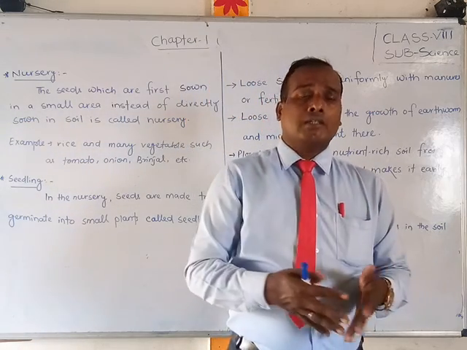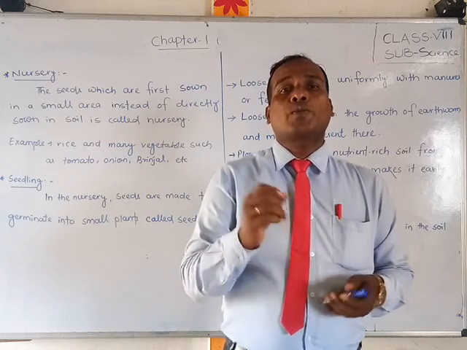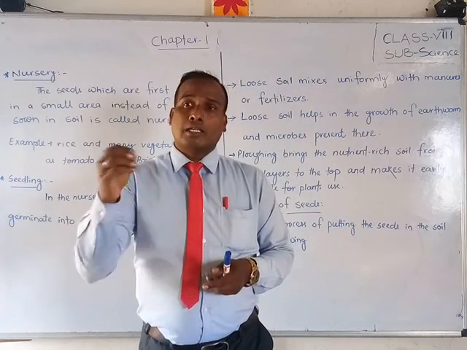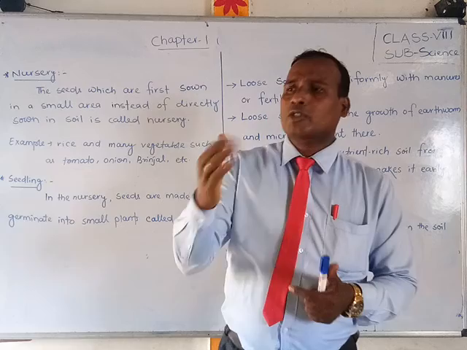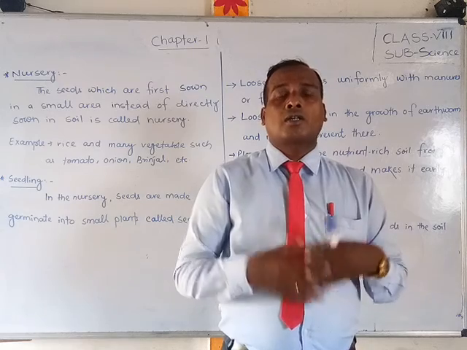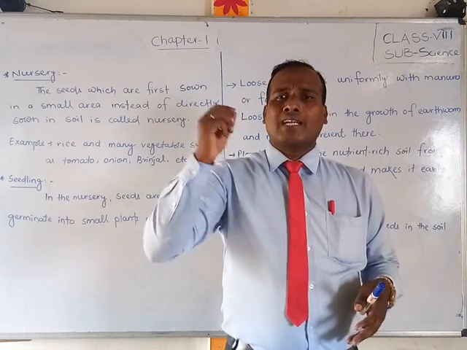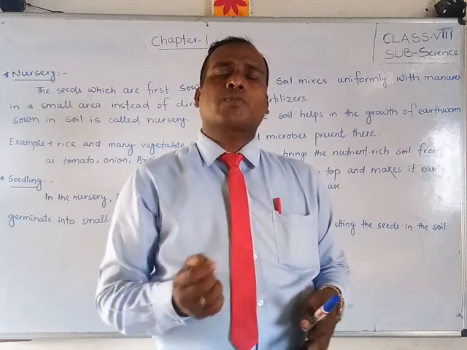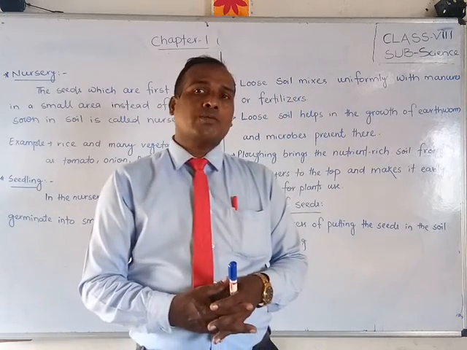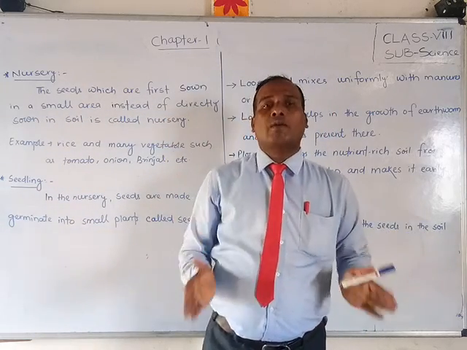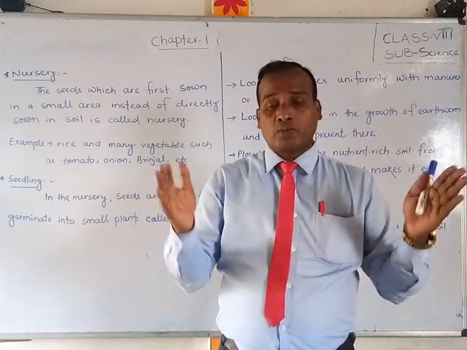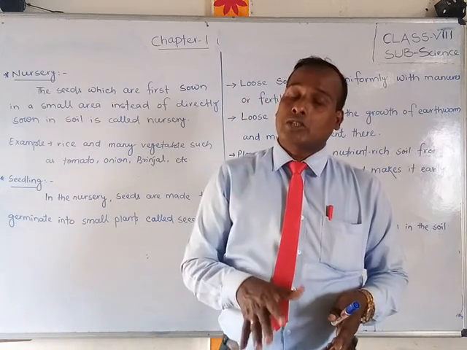So students, while we are keeping some seeds, some methods should be followed. Some seeds we cannot directly put into the soil, suppose rice, and some vegetable seeds like onion, brinjal, tomatoes. These seeds we cannot put one by one. They are very small. So for that, in the initial stage, you first have to choose a small area, make the soil proper, add manure, and on that small area we put the seeds.